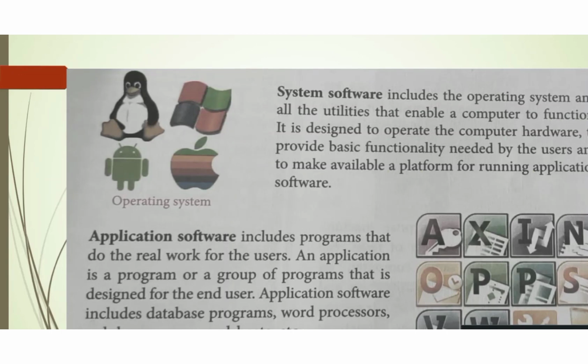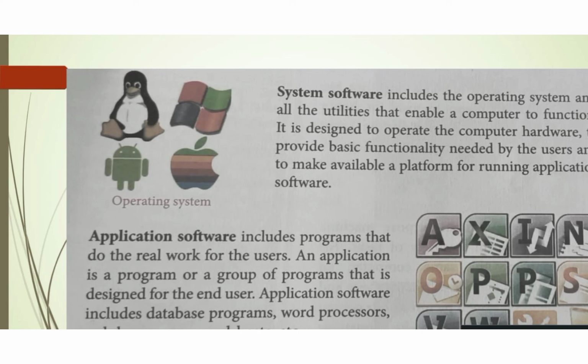Now first is system software. It includes the operating system and all the utilities that enable a computer to function. It is designed to operate the computer hardware, provide basic functionality needed by the user, and to make available a platform for running application software. Now the second type of software is application software.